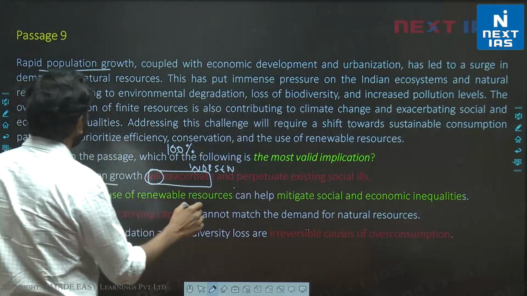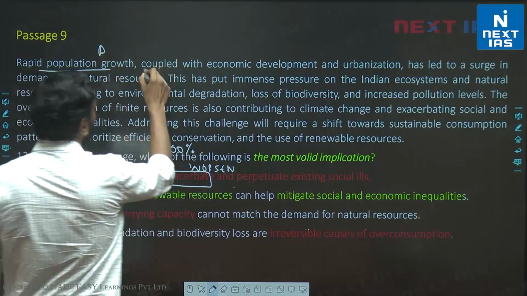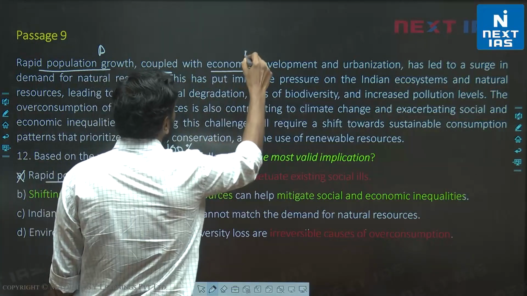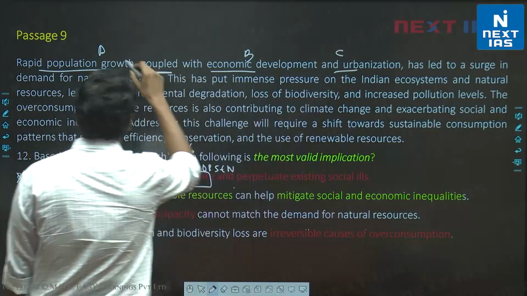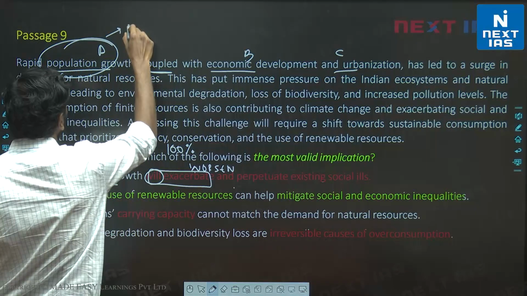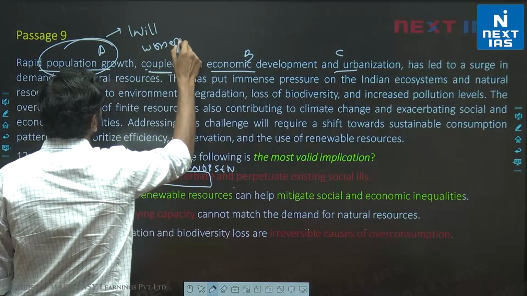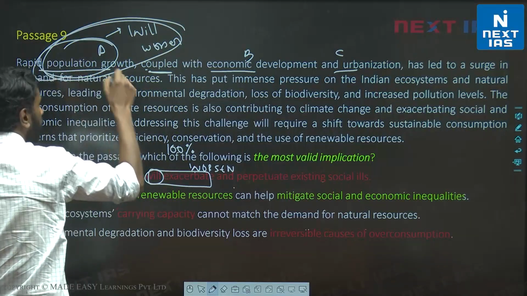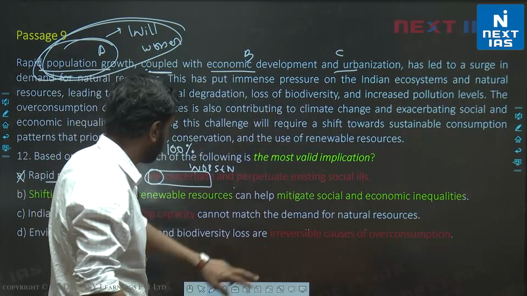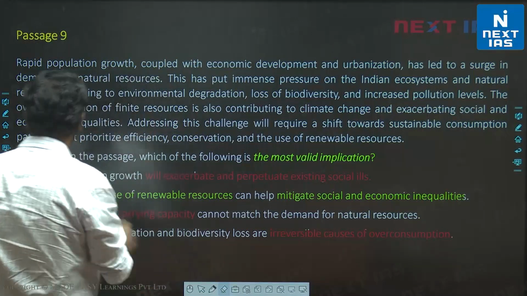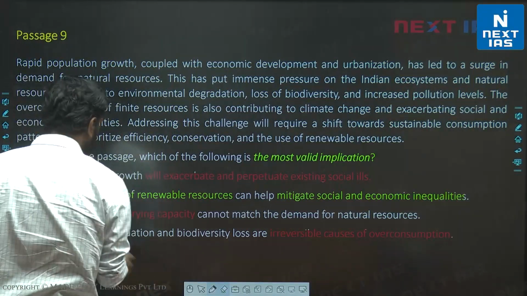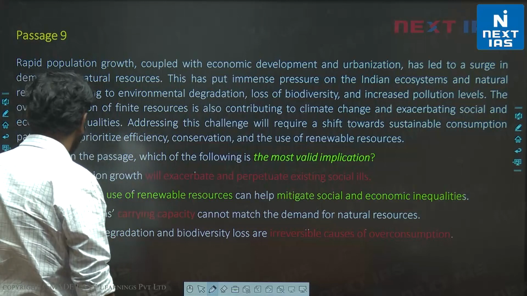And it's especially incorrect because we are told A coupled with B and C. Right? So I can't say A alone will worsen this. That is logically incorrect, because I'm just saying A alone will do this. The passage is talking about A, B, C doing this. So A is invalid here. Option A is incorrect.